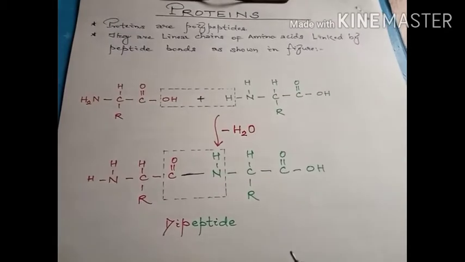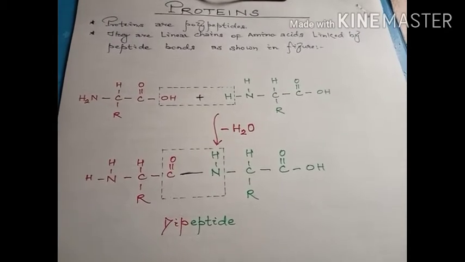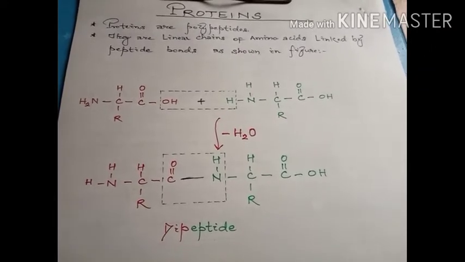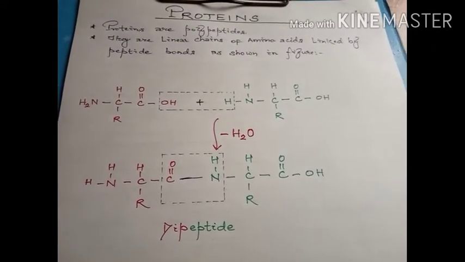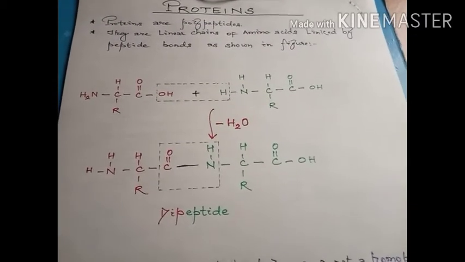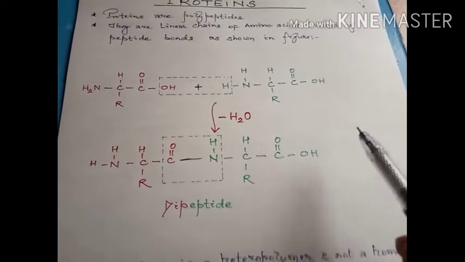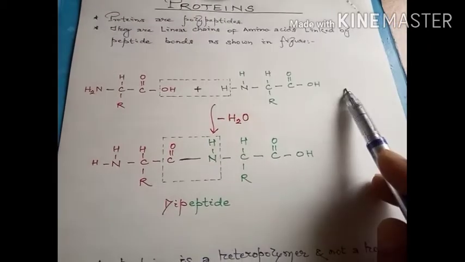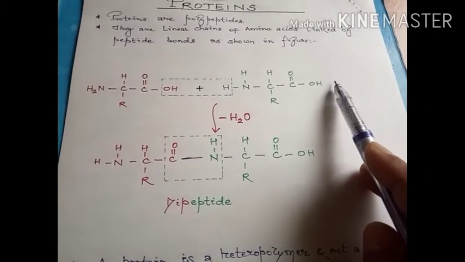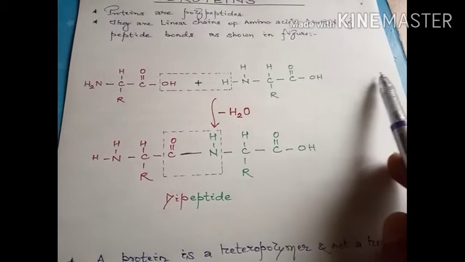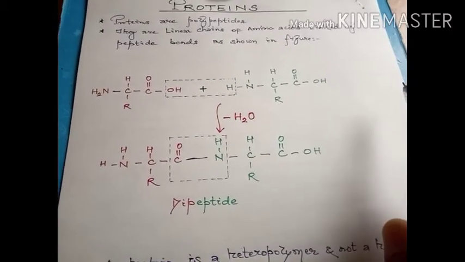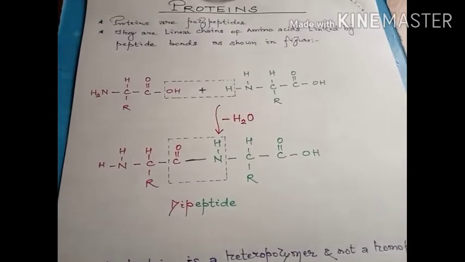So proteins are the polypeptides, the linear chains of amino acids which are linked by peptide bonds. In this way very long chains can be built up. Now the third amino acid, we may join it here. The amino terminal group would be towards this side, and like that we may make a linear chain of amino acids to form the protein.